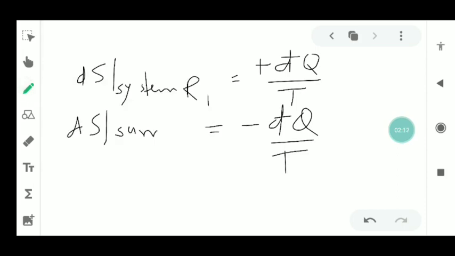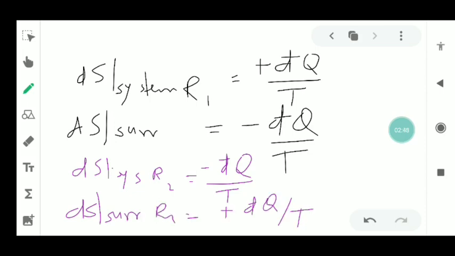Now similarly for the next path R2, dS for the system at R2 will be equal to, now in this case the heat is rejected, let's say exactly equal to the previous case, and again dS for the surroundings will be dq upon T. Now if we add all these terms we will get 0. So this suggests that in a reversible and cyclic process the net change in entropy is 0.